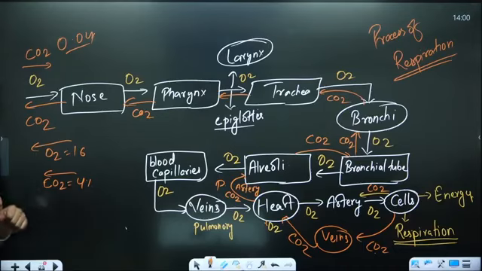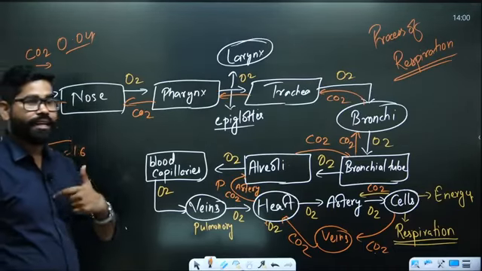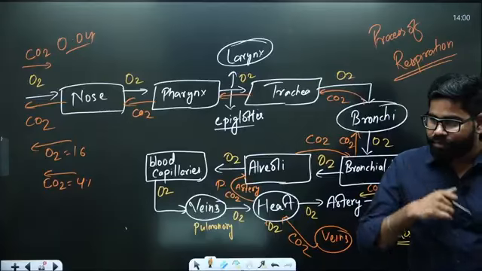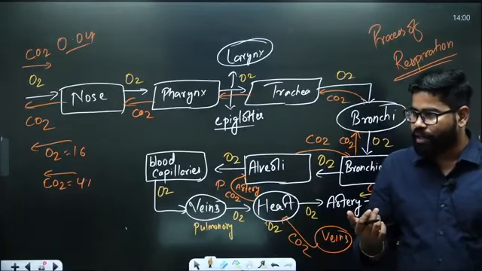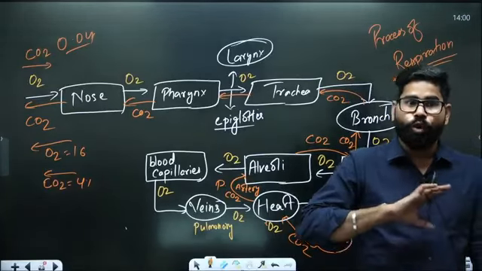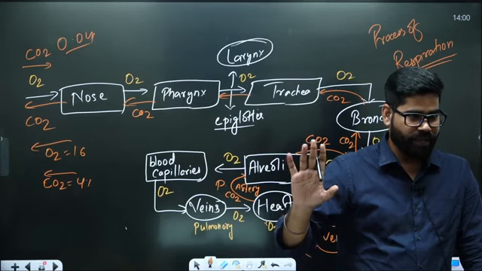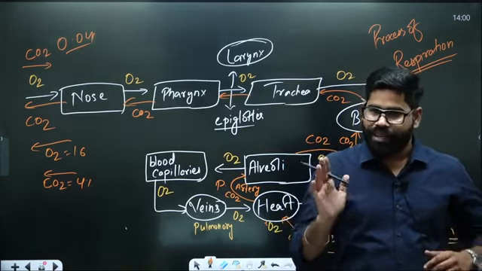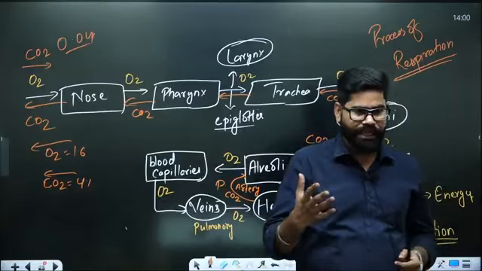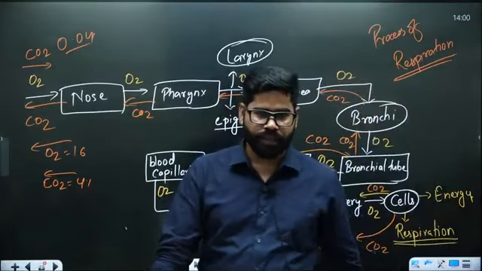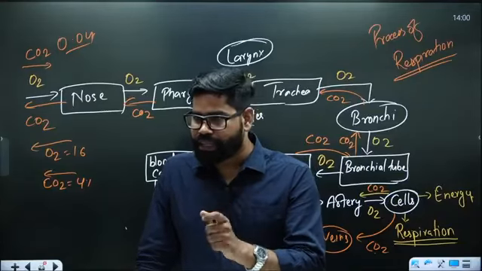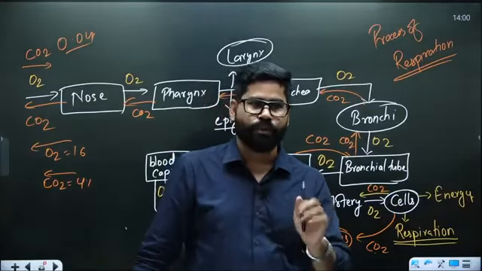So that's why we say that carbon dioxide is exhaled out, and the oxygen which goes inside our body, it's not that we are able to consume all the oxygen. Suppose you are breathing at least 60 times, even if you are breathing slowly, then also you are breathing at least 60 times in 1 minute.